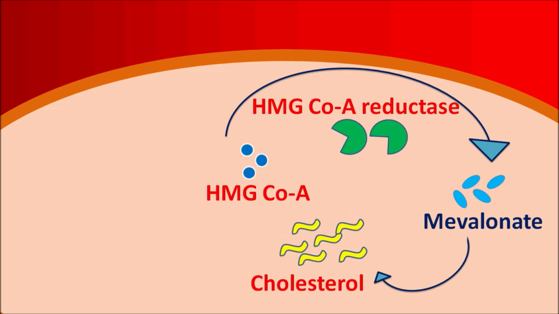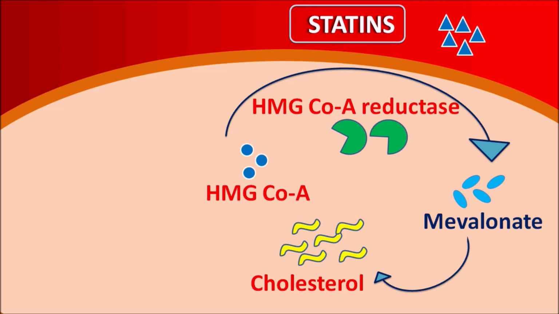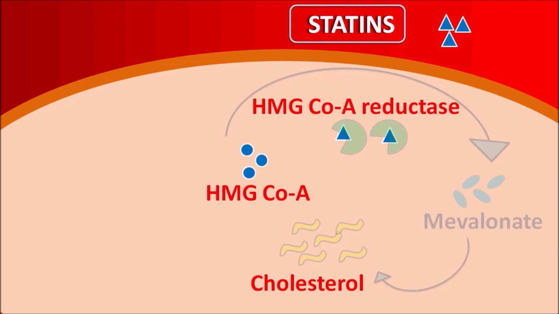But among these steps, the conversion of HMG-CoA into mevalonate is the rate determining step. So the turnover of cholesterol biosynthesis is mainly controlled by the HMG-CoA reductase enzyme. That's why statins target this enzyme. Statins enter the hepatocytes, where they block HMG-CoA reductase. By inhibiting the enzyme activity, they reduce the biosynthesis of cholesterol within the liver.